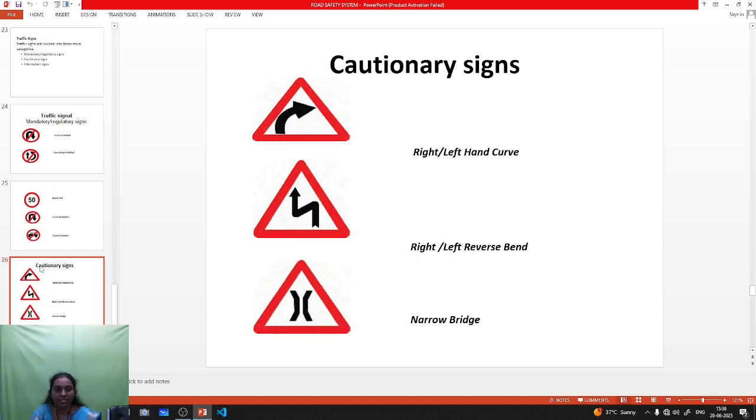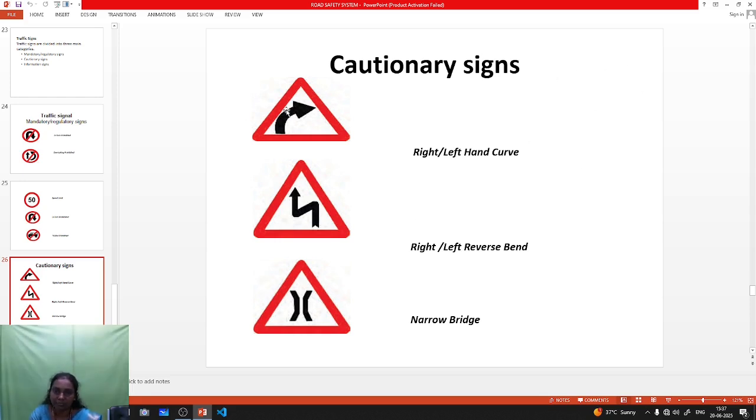Okay, next one is the cautionary sign. Cautionary sign means it is denoted as a triangular shape in red color. We have already discussed it. Okay, it is denoted by a right or left hand curve.